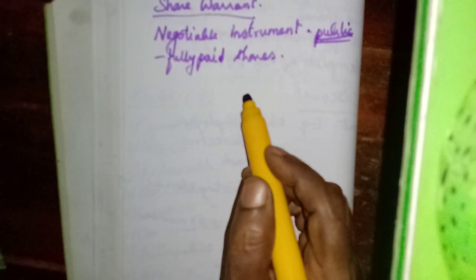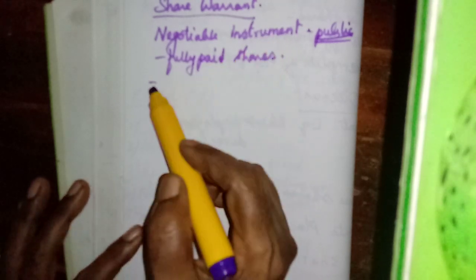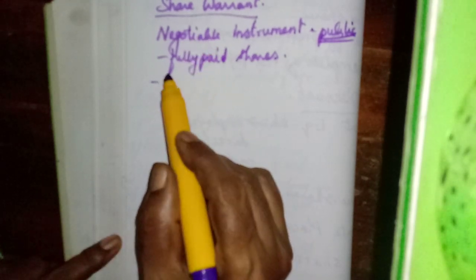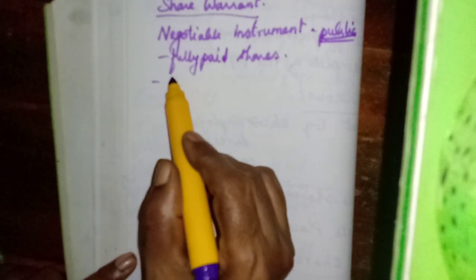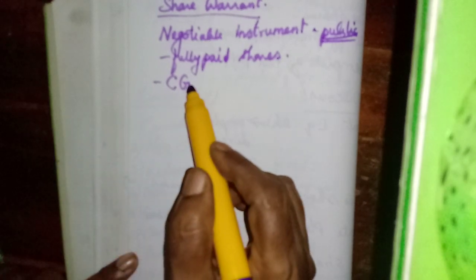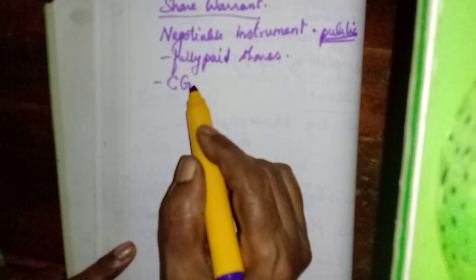A company can issue a share warrant. There is no compulsion that a company must issue one. But if a company wishes to issue a share warrant, it has to get the permission or approval of the central government. Without the central government's approval, a public company cannot issue the share warrant.